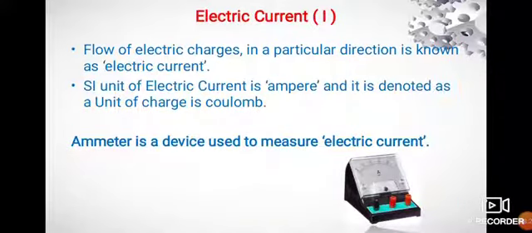Electric current. Flow of electric charges in a particular direction is known as electric current. SI unit of electric current is ampere, denoted as A, and the unit of charge is coulomb. Ammeter is a device used to measure electric current.